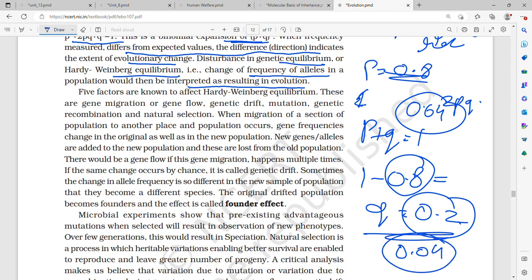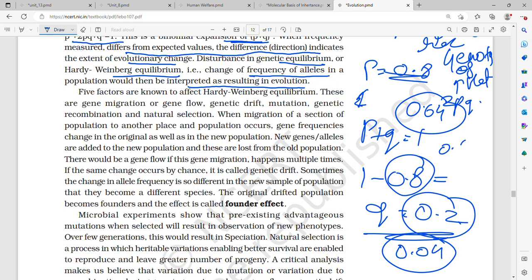And 2pq is called the genotypic frequency of heterozygous. What is the genotype of heterozygous?